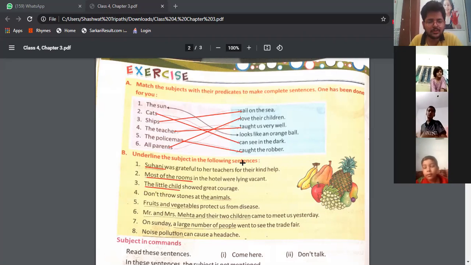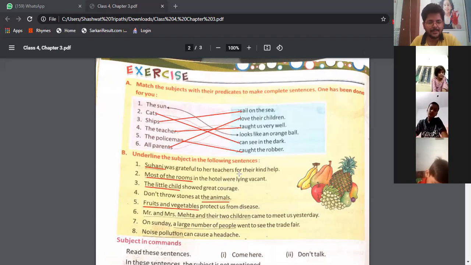Don't throw stones at the animals. Sir, the animals. Very good. Only the animals, because the sentence is talking about the animals. Very, very good. Now, fruits and vegetables protect us from disease. Sir, fruits and vegetables. Very good. Underline fruits and vegetables. Good. See, it is not vegetables alone, it is fruits and vegetables.